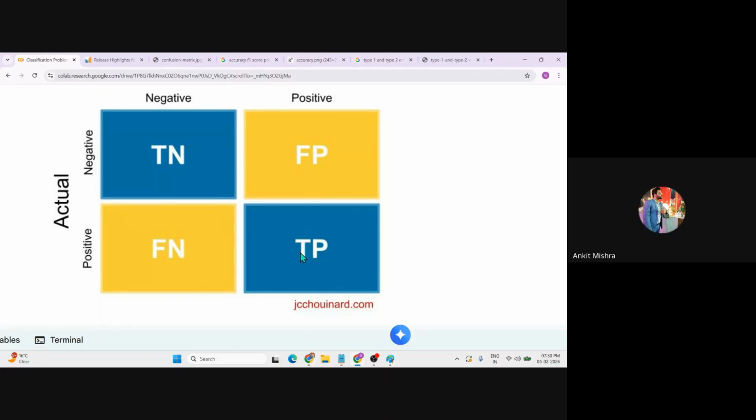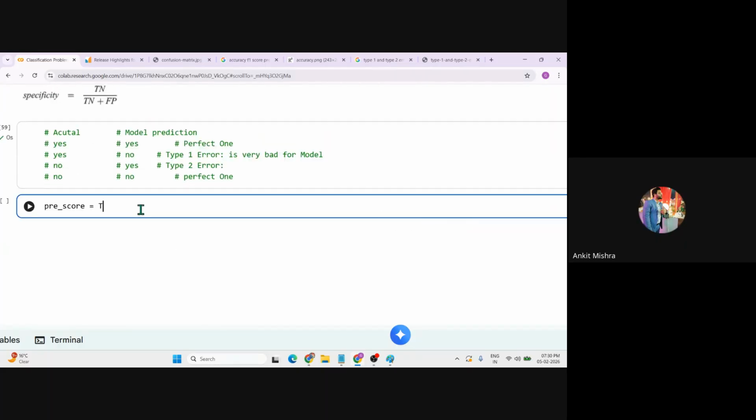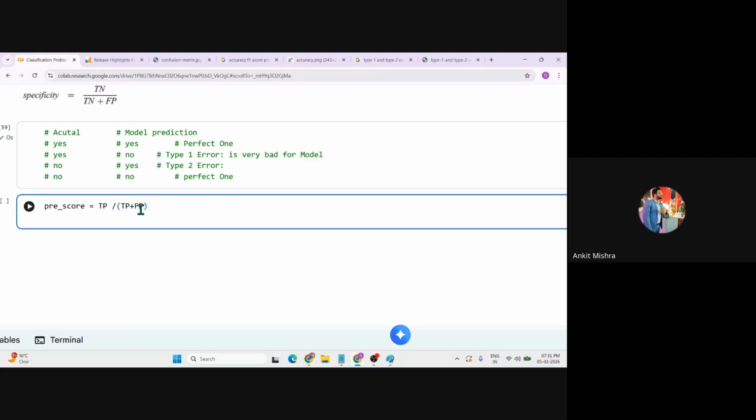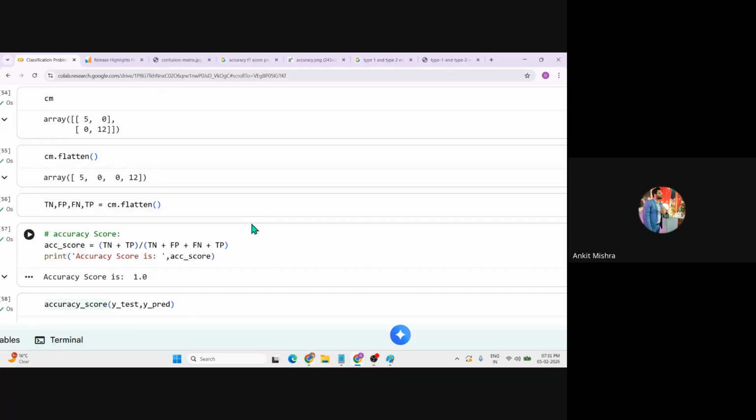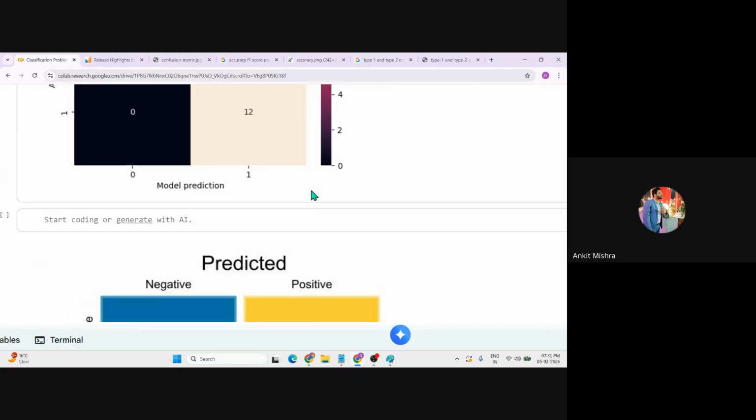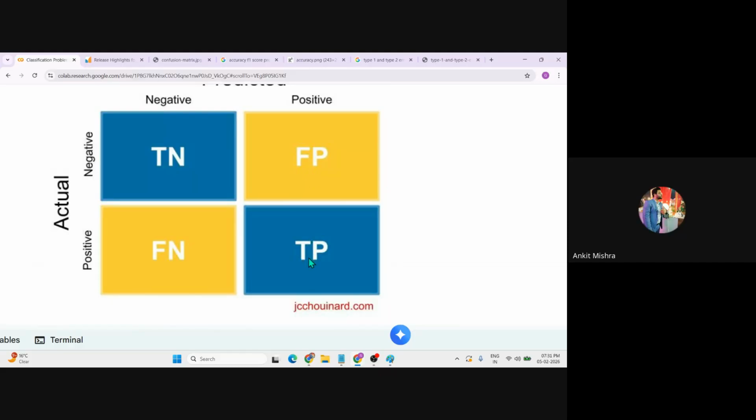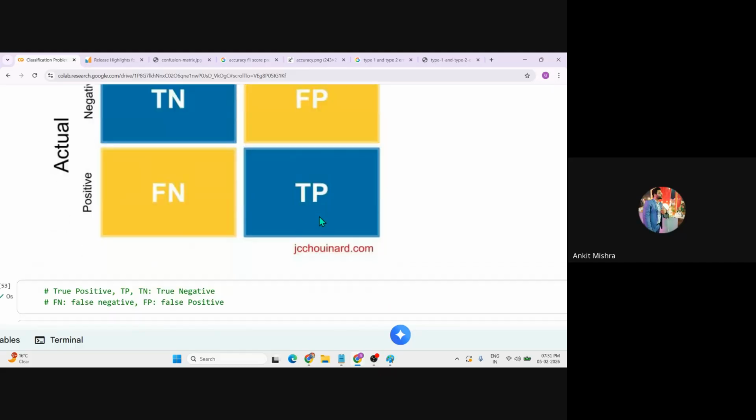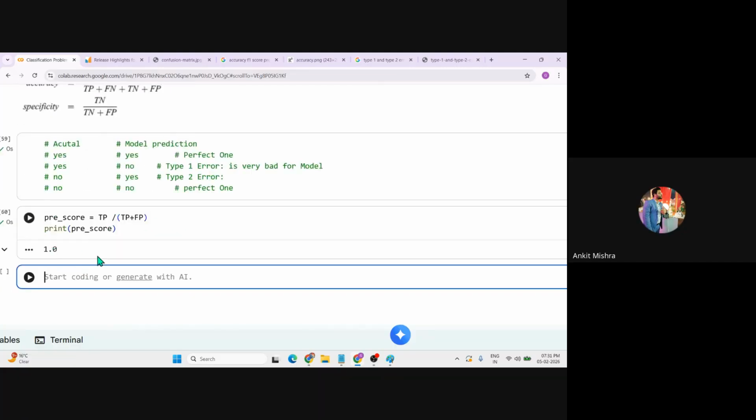So the formula is TP divided by TP plus FP. You can simply calculate pre_score equals TP divided by TP plus FP, then print this. That one is your precision score. Because there is no false classification now, the FP is 0. So we are getting TP divided by TP plus FP, which means 12 divided by 12 plus 0, which means 12 divided by 12. That is the reason we are getting 100% precision.